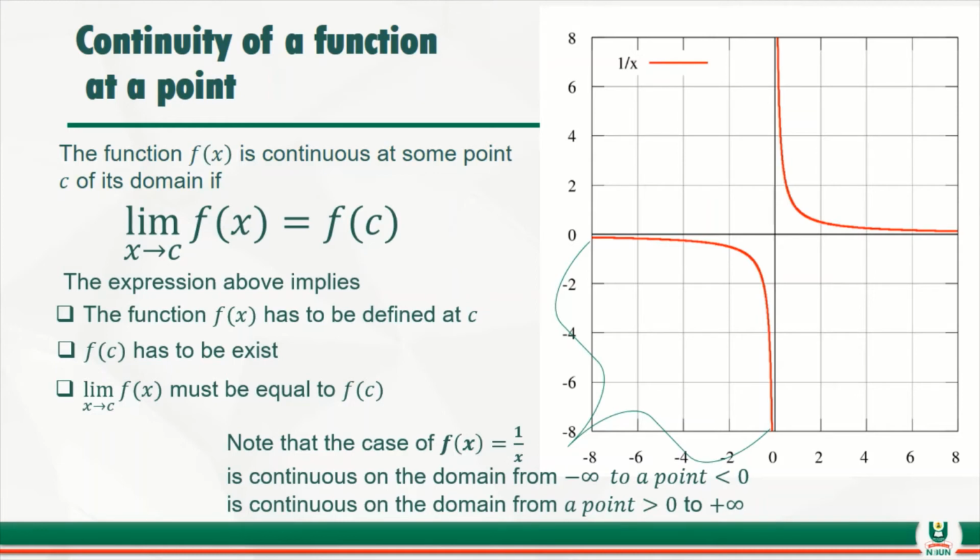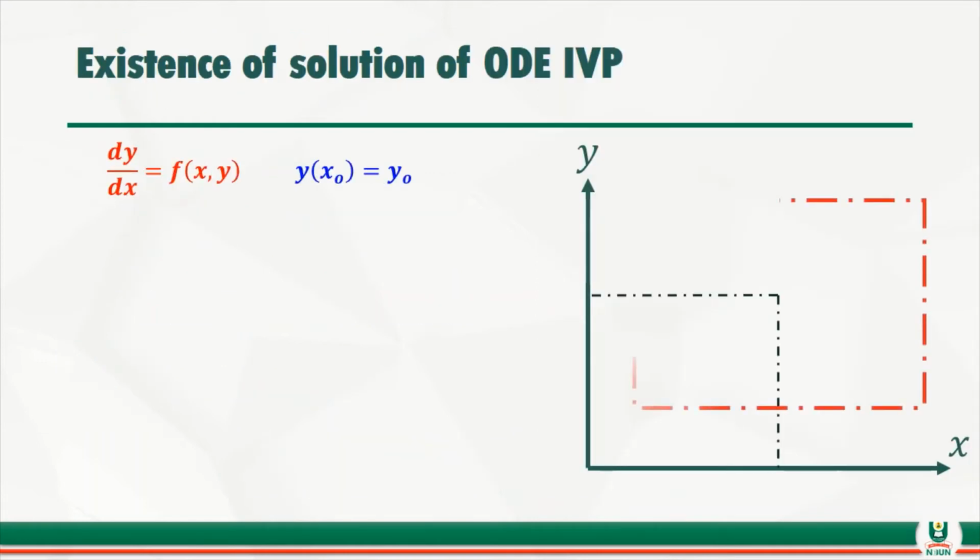Now let's take a look at this problem, existence of solution of ODE IVP. Let's say we have a particular function f of x, y: dy/dx equals f of x, y, and y of x naught equals y naught. Now let's take a look at this diagram. I believe you will like this. The first thing I need to do is to locate the point x naught, y naught in the domain. Look at this now. I already have the point x naught, y naught.